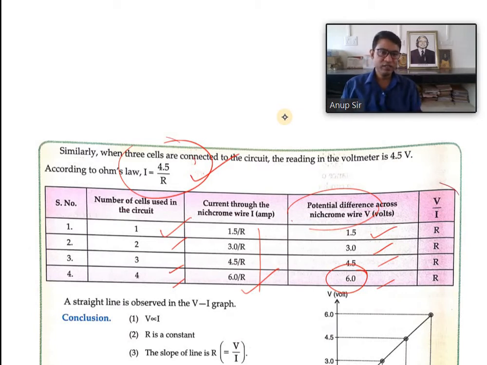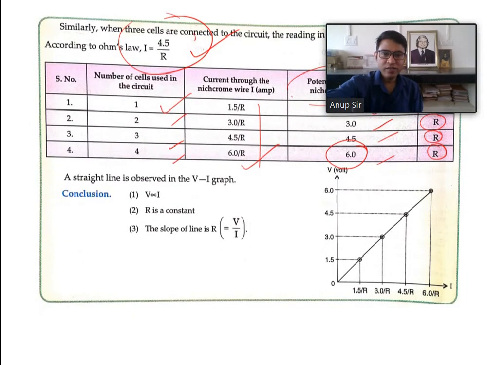So we can just add their EMF or potential difference. To get the resistance value, that is R is equal to V by I, we just do the calculation, and each time we are getting the same resistance R. And if we plot the graph, our graph will be a straight line passing through the origin. So if you are demonstrating all these things, that is very good, and I think that if this question comes, then it will carry 5 marks, I think so.